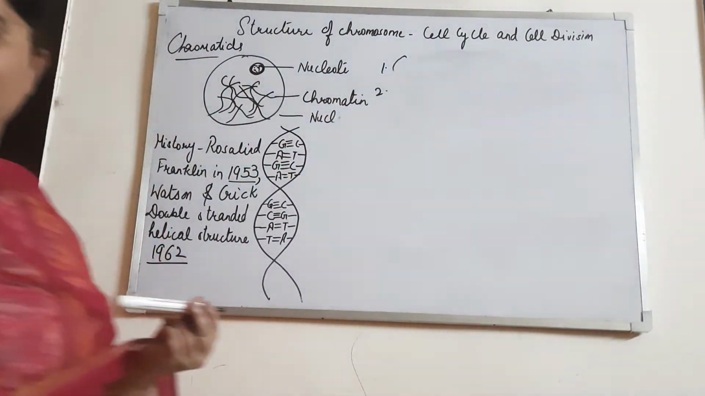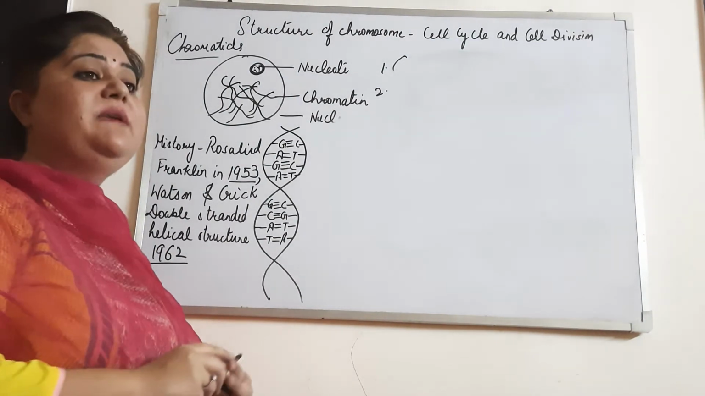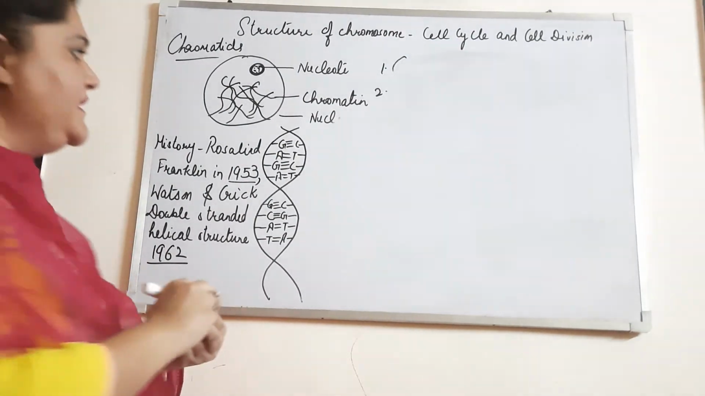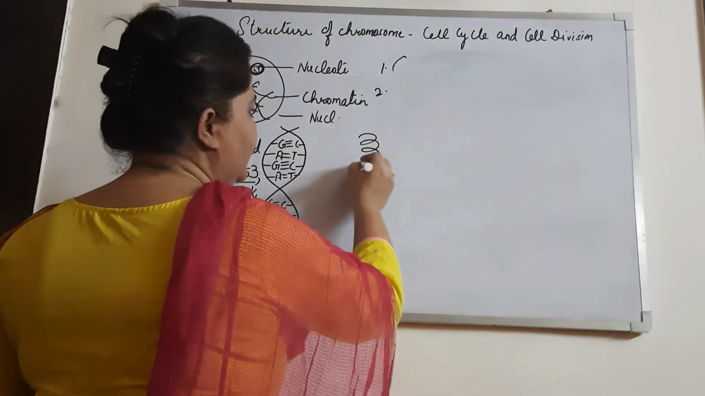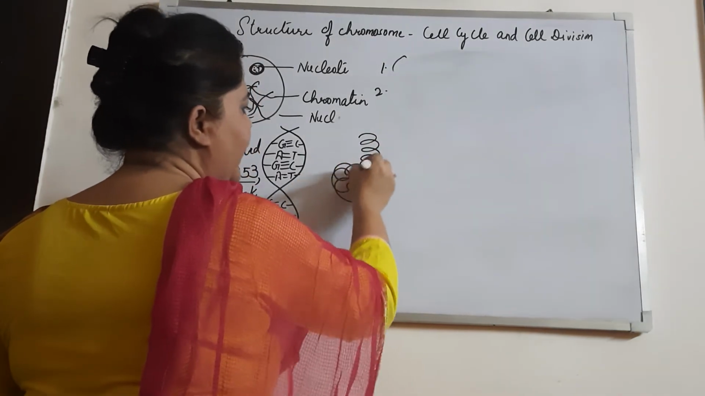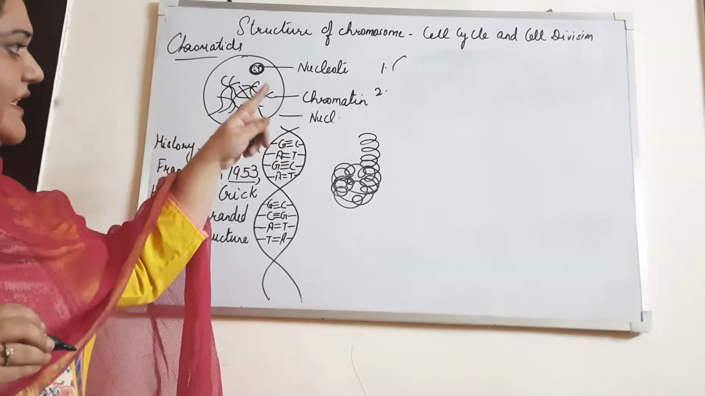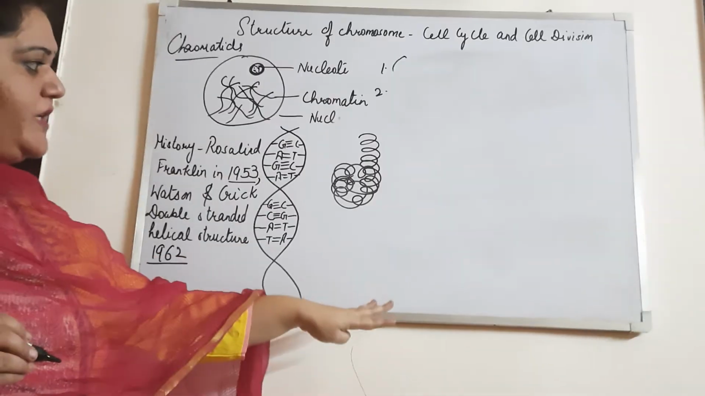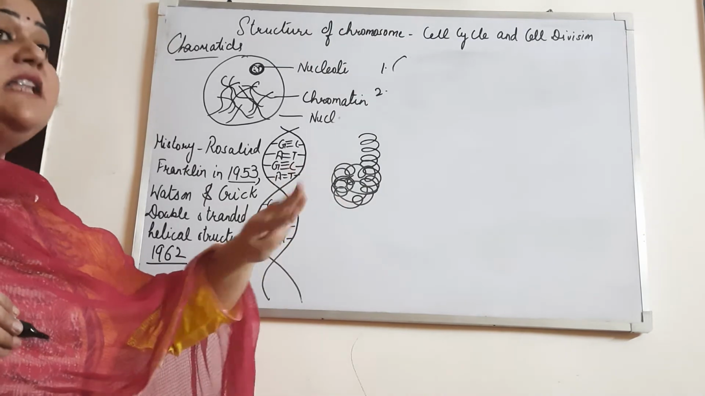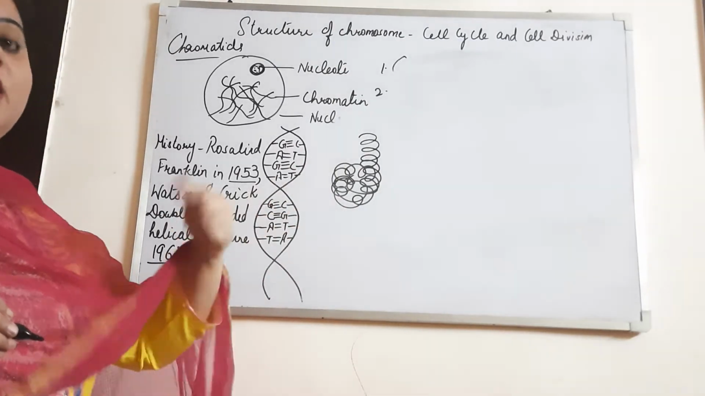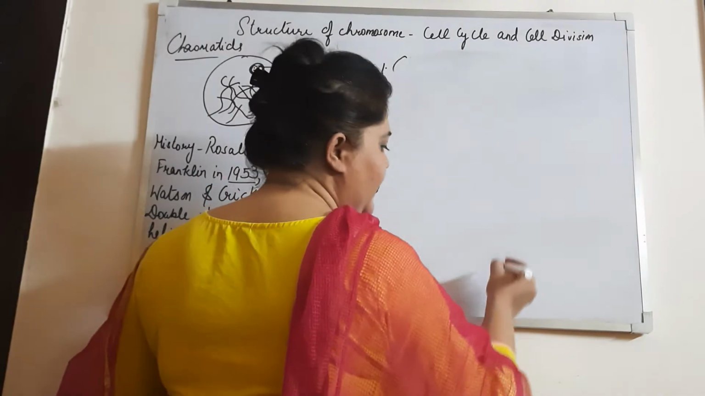You must have seen the earlier phones, or you must have a landline at your home. You must have seen how they are coiled. They are coiled, then they are super coiled. In this way, this chromatin fiber or this histone protein is coiled and super coiled in order to form a chromosome. Let us start from the histone protein.